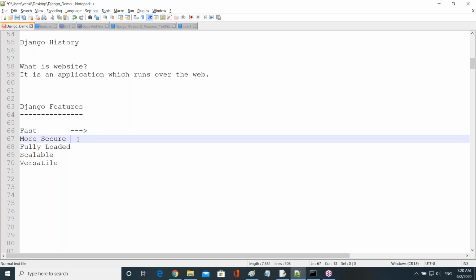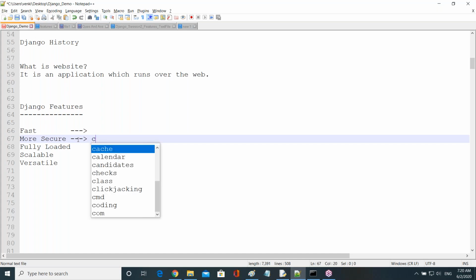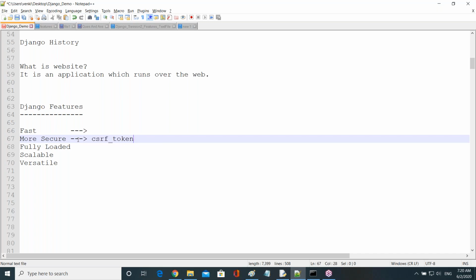Next one, more secure. More secure means there are some inbuilt packages regarding security. The main one is the CSRF token.